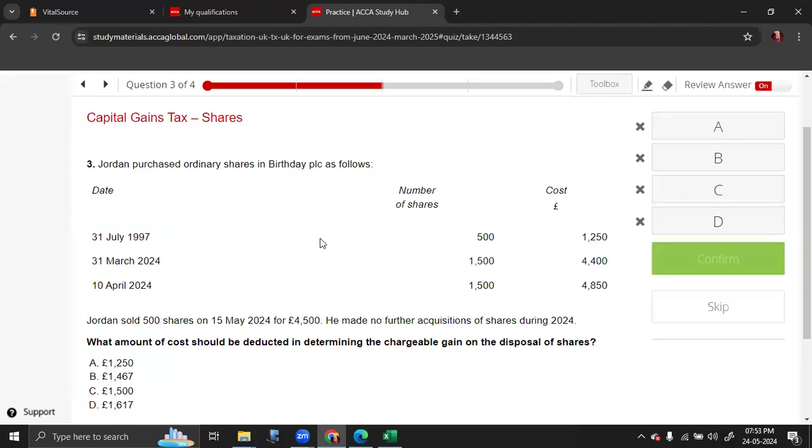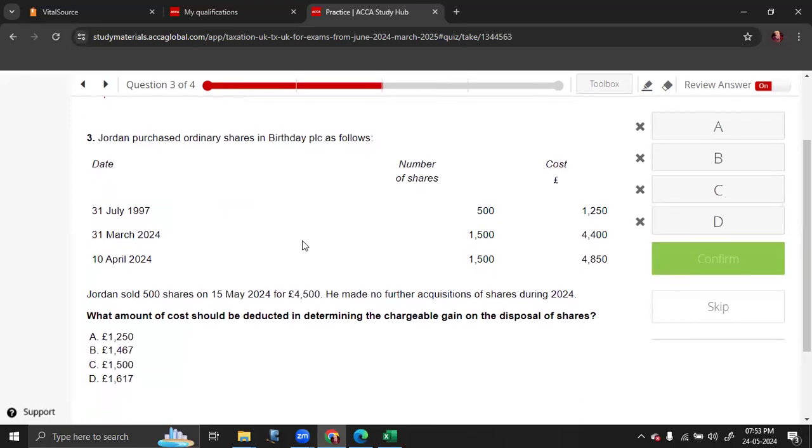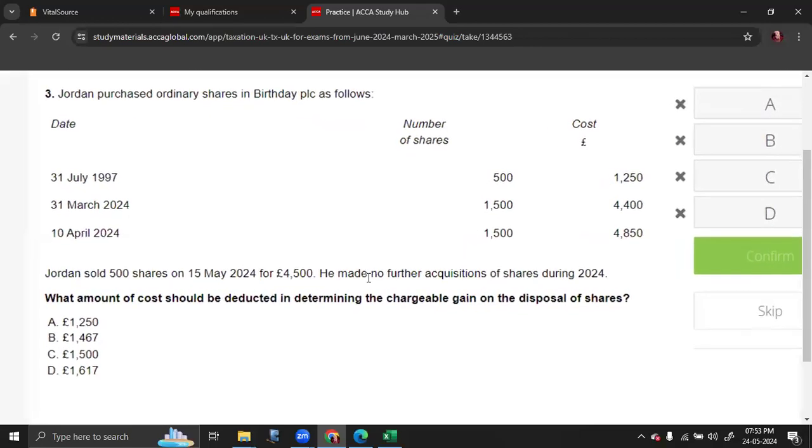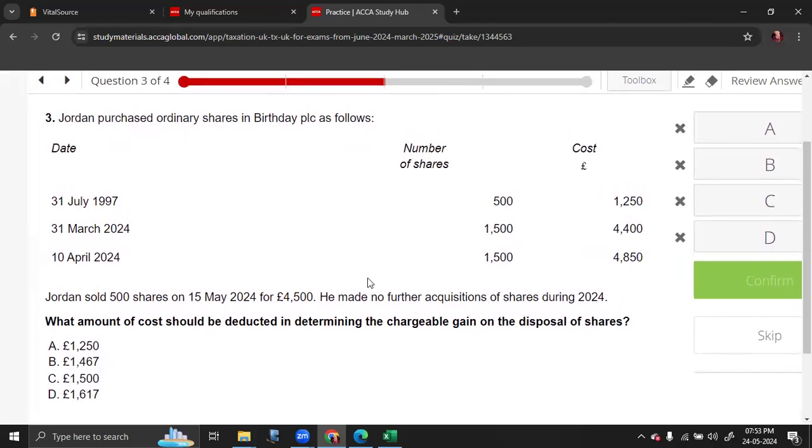Then Jordan purchased ordinary shares in Birthday PLC as follows. So these are the number of shares purchased and the cost. Jordan sold 500 shares on 15th May for 4,500. He had made no further acquisitions during the year. What amount of cost should be deducted in determining the chargeable gain on the disposal of the shares? So they are only asking you for the cost amount of that.